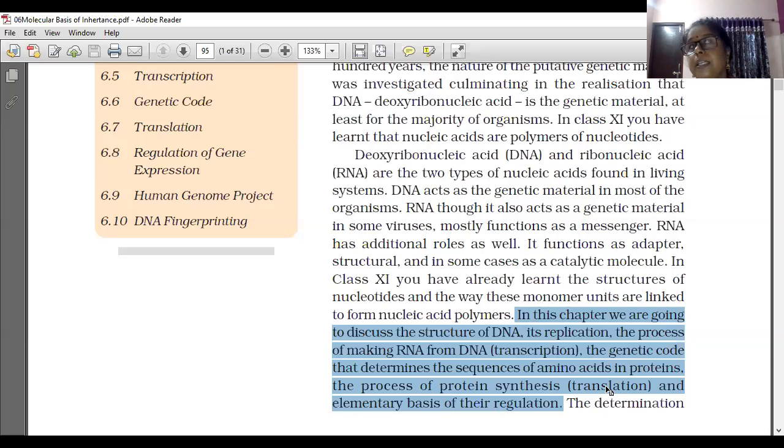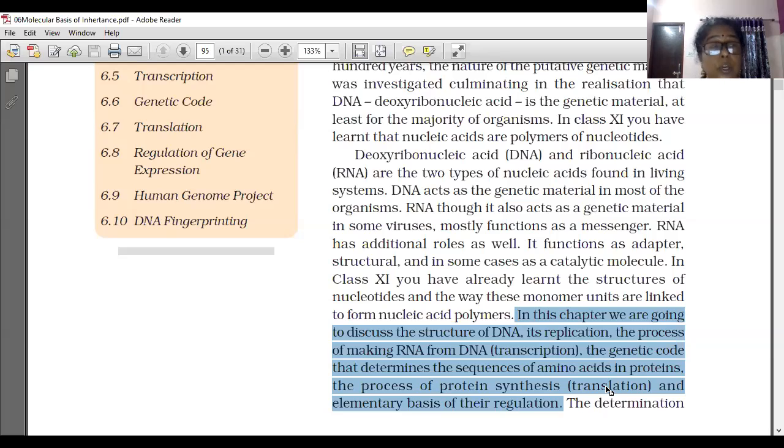Replication means DNA forming from DNA, DNA making its own copy or replica. A very similar copy is called a replica, and that process is called replication. So we will learn the structure of DNA, replication, that is DNA forming from DNA, then RNA forming from DNA, which is called transcription.